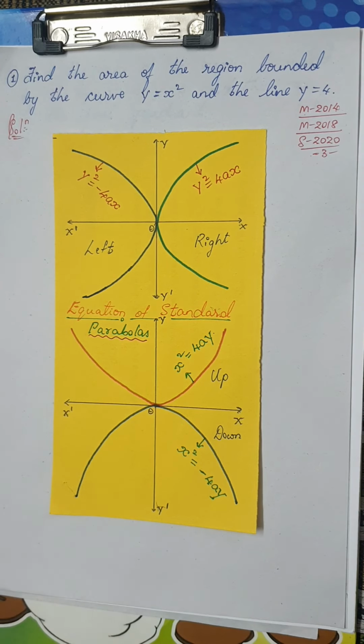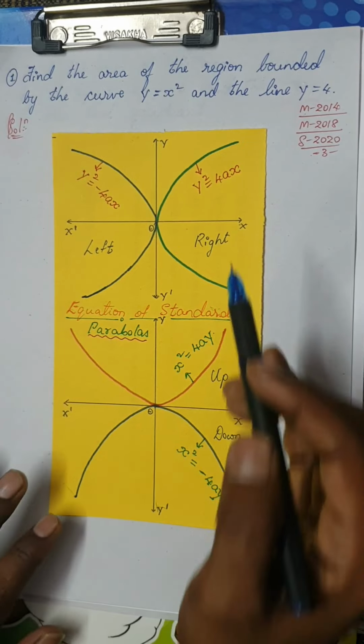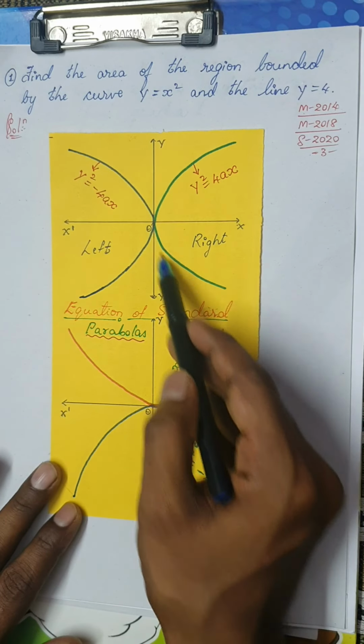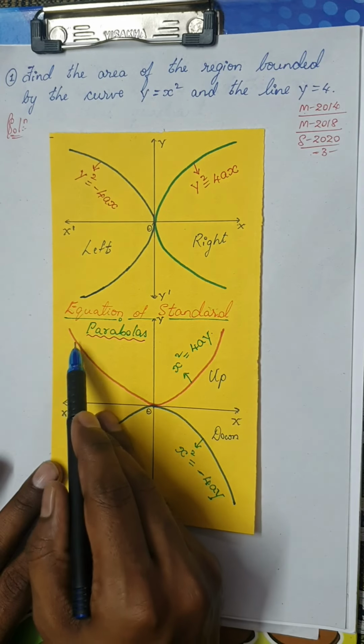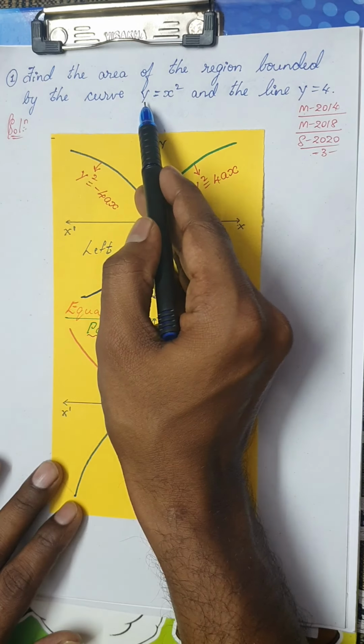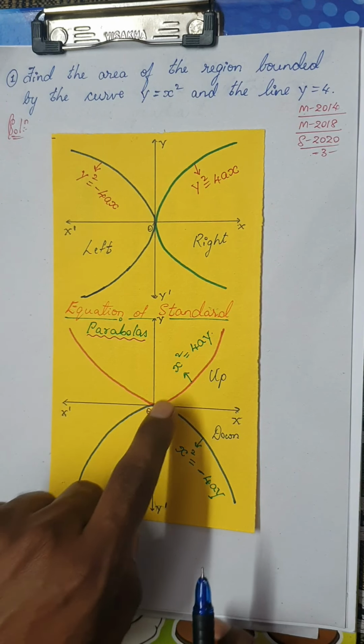Okay, and one more thing, dear students, most of the questions in this chapter are based on either a parabola facing right or a parabola facing upside. And one more thing, you can see this curve. Look at this curve. You have y is equal to x square. Okay, you look at this curve.